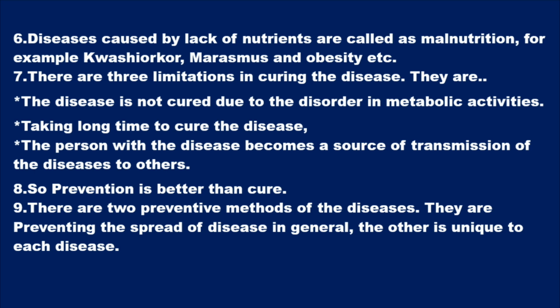There are three limitations in curing the disease. They are: the disease is not cured due to disorder in metabolic activities, it takes a long time to cure the disease, and third, the person with the disease becomes a source of transmission of the disease to others. So, prevention is better than cure. There are two preventive methods of disease. They are preventing the spread of disease causing organisms, and the second one is developing resistance power to the specific disease.